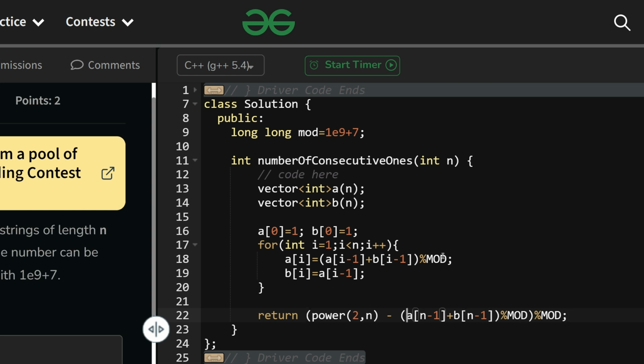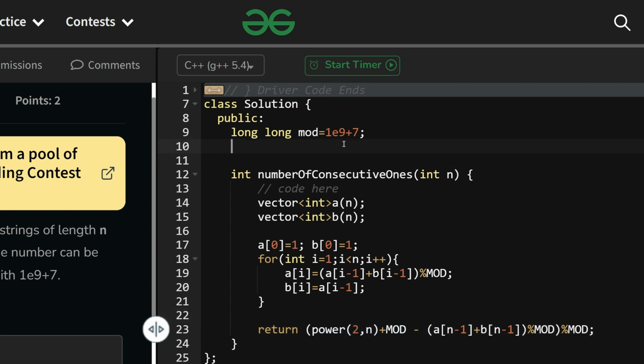Now here is something I want to add, plus mod. Why plus mod? Because the thing here, power can become negative. Why negative? Because of the percentile mod again and again that I will be doing. Let me show you the power first.